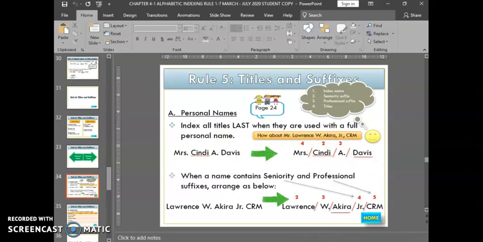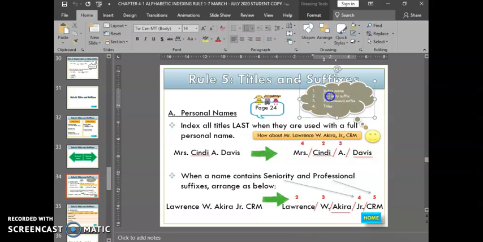So when you have a title and suffixes in a personal name, you need to index the title last, after the full personal name. If the name contains suffixes, you index the name first, then the seniority suffix, then the professional suffix, and lastly the title.